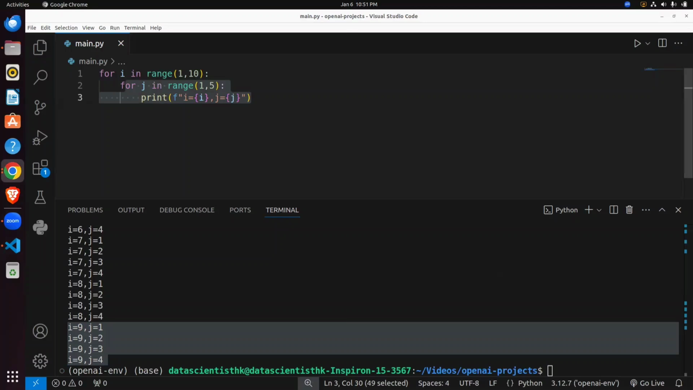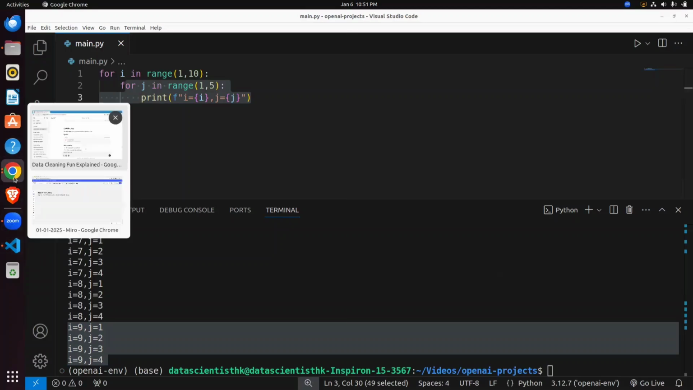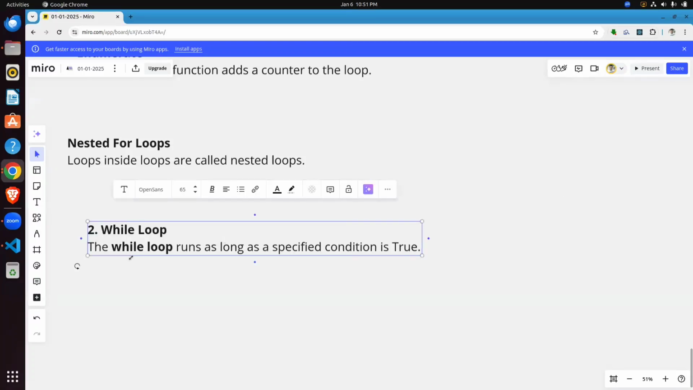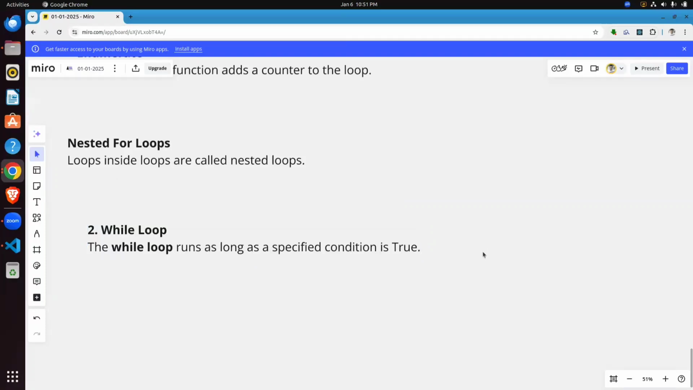Okay, now we learn about the while loop. The while loop has a simple definition. A while loop runs as long as a specific condition is met. It will run until the condition is no longer met.